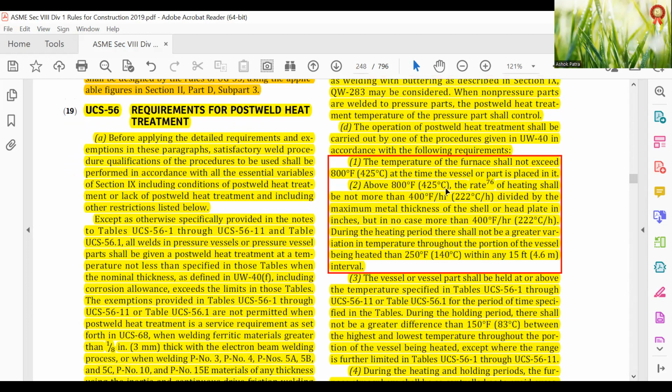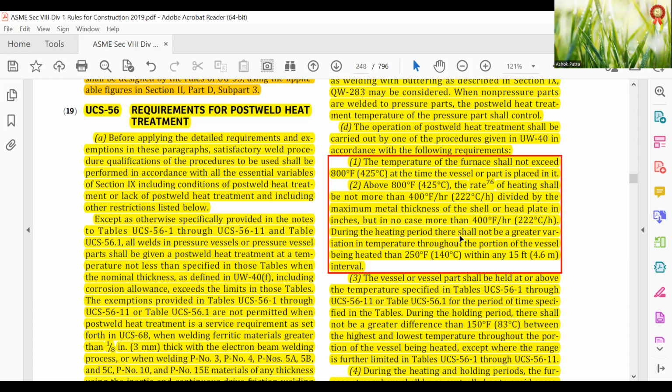Above 800 degrees Fahrenheit (425 degrees Celsius), the rate of heating shall not be more than 400 degrees Fahrenheit per hour (222 degrees Celsius per hour) divided by the maximum metal thickness of the shell or head plate in inches, but in no case more than 400 degrees Fahrenheit per hour (222 degrees Celsius per hour).